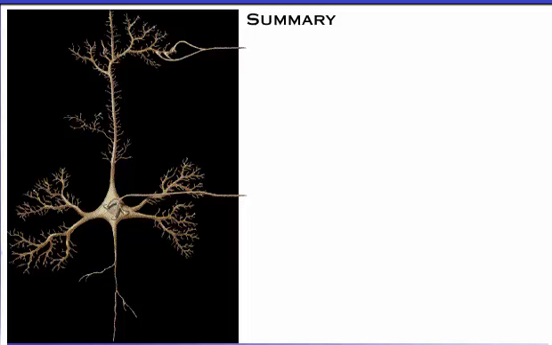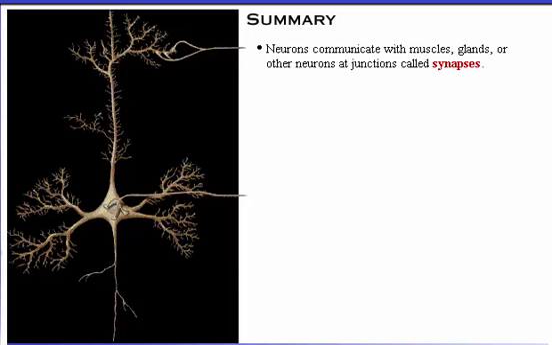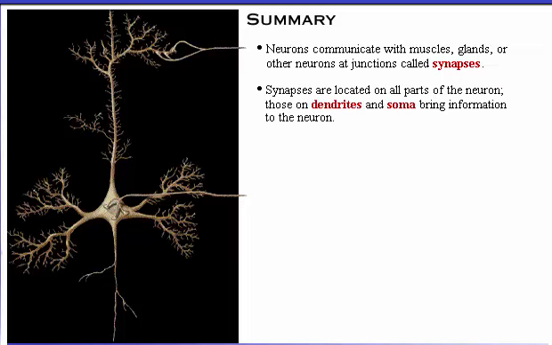Here's a summary of what we've covered. Neurons communicate with muscles, glands, or other neurons at junctions called synapses. Synapses are located on all parts of the neuron. Those on dendrites and soma bring information to the neuron.